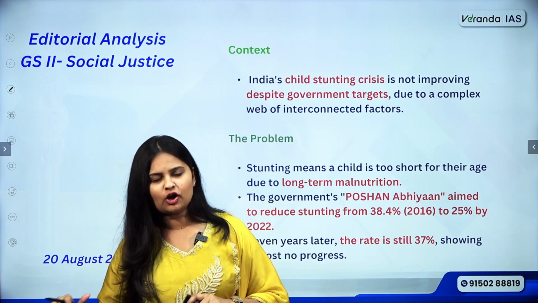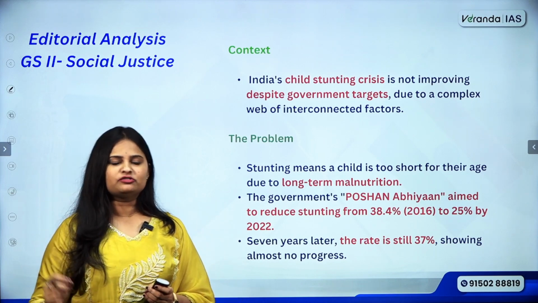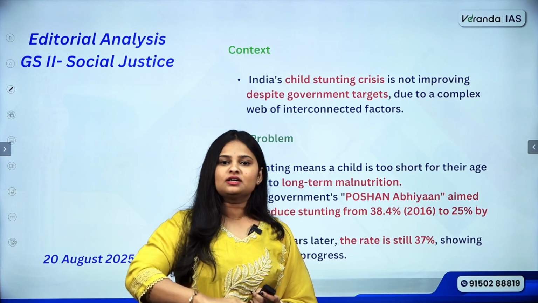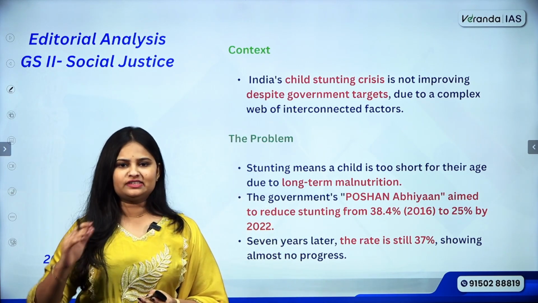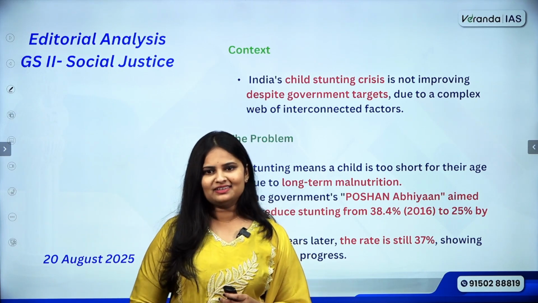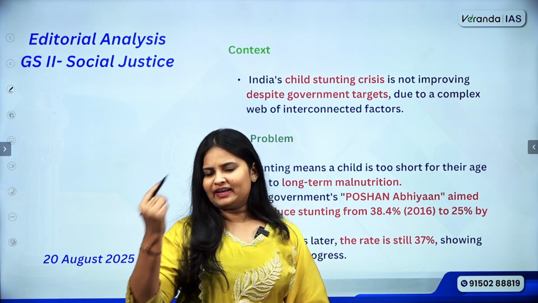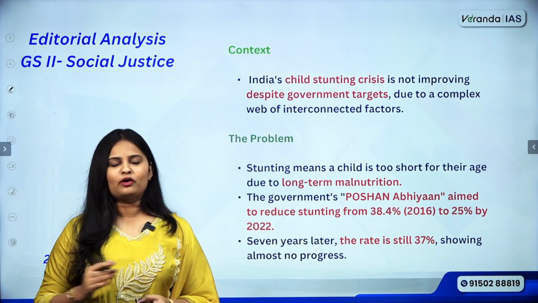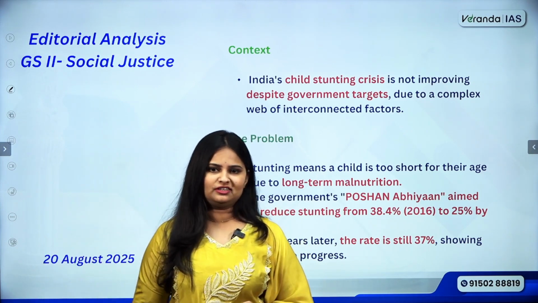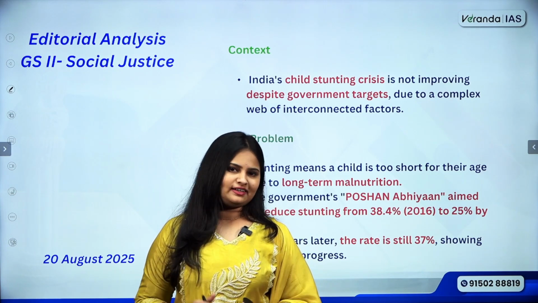The child is short for that particular age. So when we talk about Poshan Abhiyan, the target was to reduce stunting from 38.4% in 2016 to 25% by 2022, right? Many years have gone by, and if you look now, we have only brought it down at a very minor level. Currently the rate is 37%. So there has not been much progress, right? That is the crisis.